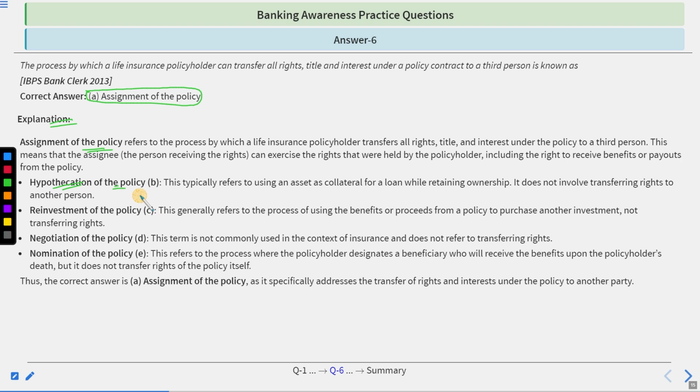Hypothecation of the policy typically refers to using an asset as collateral for a loan while retaining ownership. It does not involve transferring rights to another person. Reinvestment of the policy generally refers to the process of using the benefits or proceeds from a policy to purchase another investment, not transferring rights. Negotiation of the policy is not commonly used in the context of insurance and does not refer to transferring rights. Nomination of the policy refers to the process where the policyholder designates a beneficiary who will receive the benefits upon the policyholder's death; it does not transfer rights of the policy itself. Thus, the correct answer is assignment of the policy.